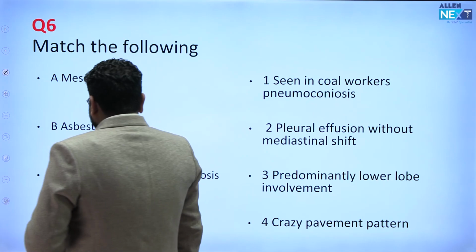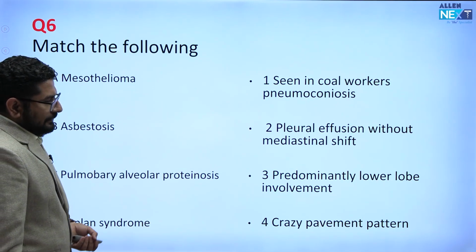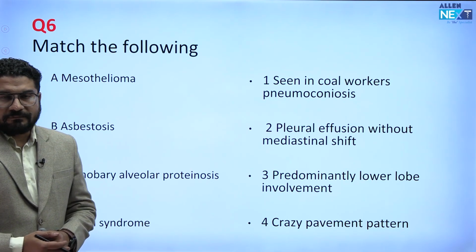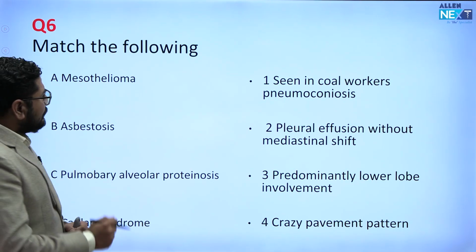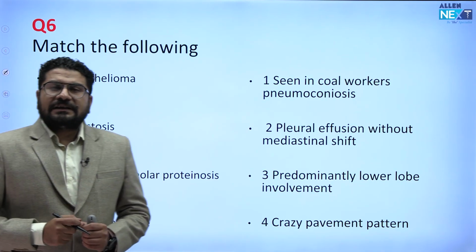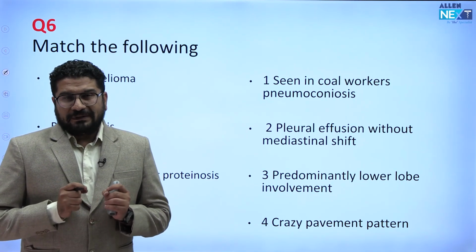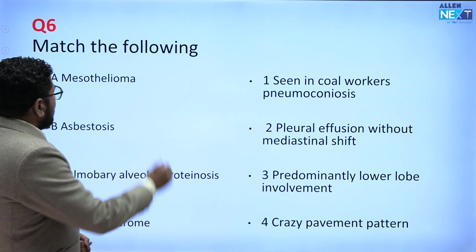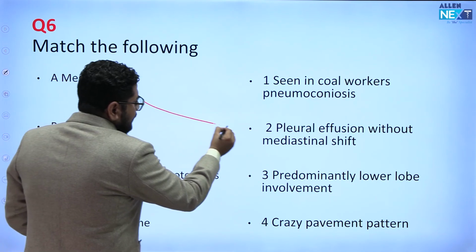Coming to the next question, it was a match the following question. So again, first when you see mesothelioma, let's try to understand this. Mesothelioma is a tumor of pleura. So how will this present? This will present with pleural fluid. So the person will have more pleural fluid. More pleural fluid means pleural effusion. So mesothelioma will present with pleural effusion.